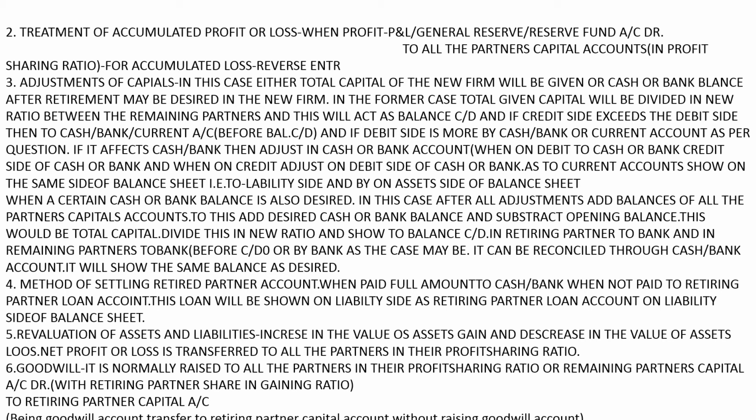Sixth, goodwill. It is normally raised to all the partners in their profit sharing ratio.